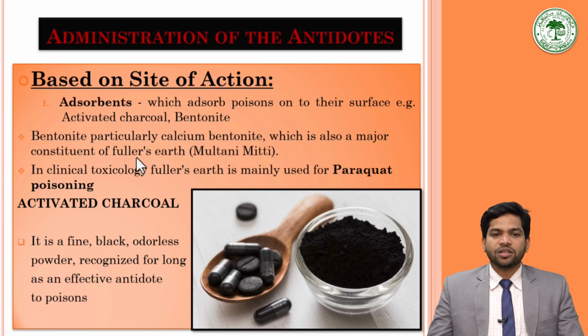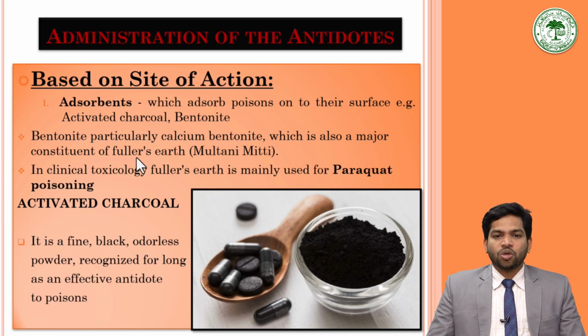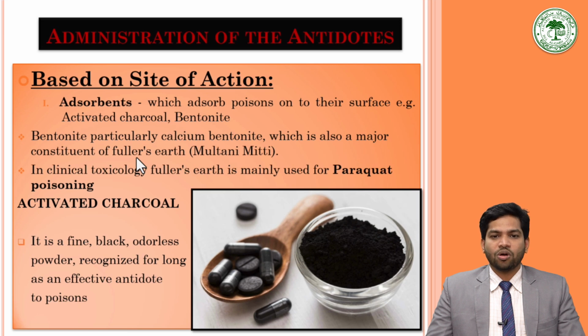Then coming to adsorbents in detail. Adsorbents are the antidotes that adsorb poison on their surface. For example, activated charcoal particularly, and bentonite is another good example of an adsorbent.